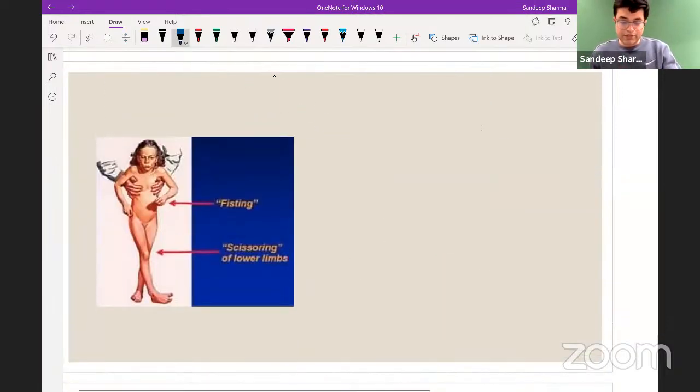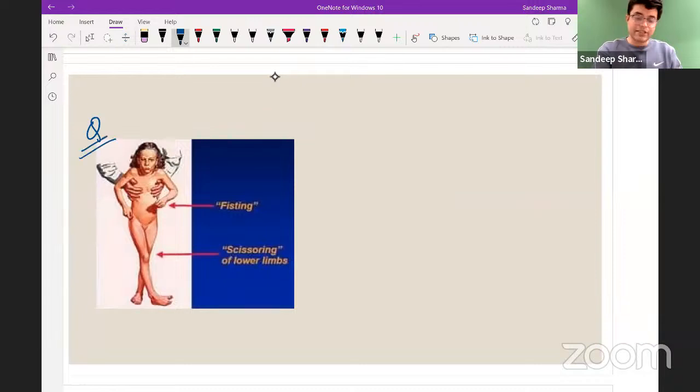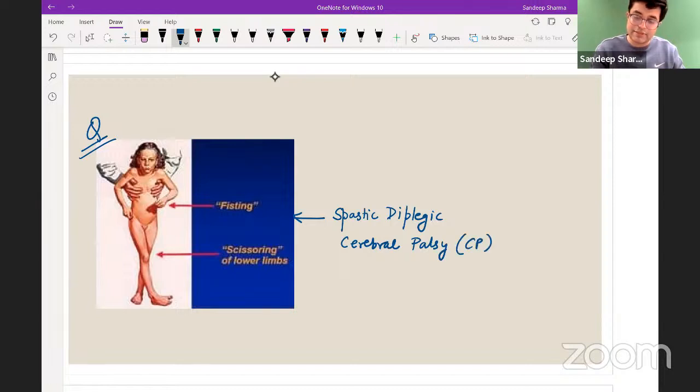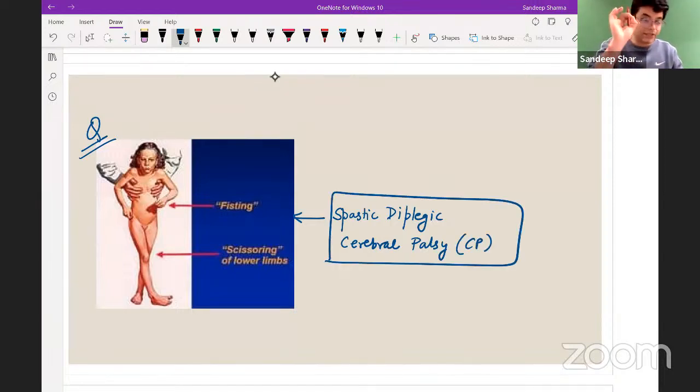Next question, similar image asked in NEET PG exam. There is a child who's having a closed fist and there is crossing hypertonia of the lower limb leading to scissoring of the lower limb. What is the child suffering from? He's suffering from a condition known as spastic diplegic type of cerebral palsy. Spasticity hai. Stiffness is there. So spastic diplegic type of cerebral palsy. It's a spotter question asked in a NEET PG exam.